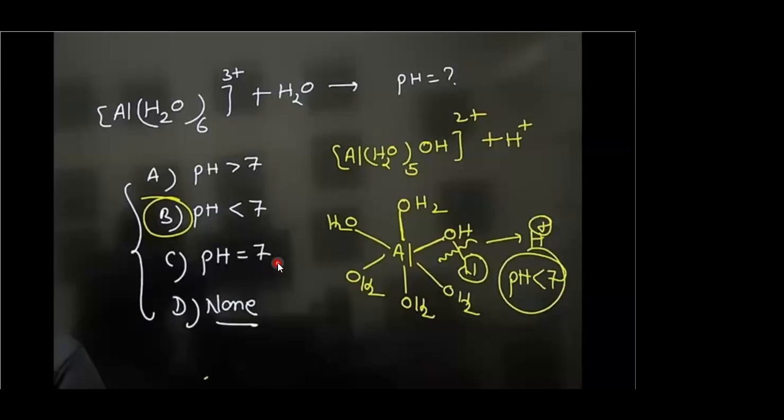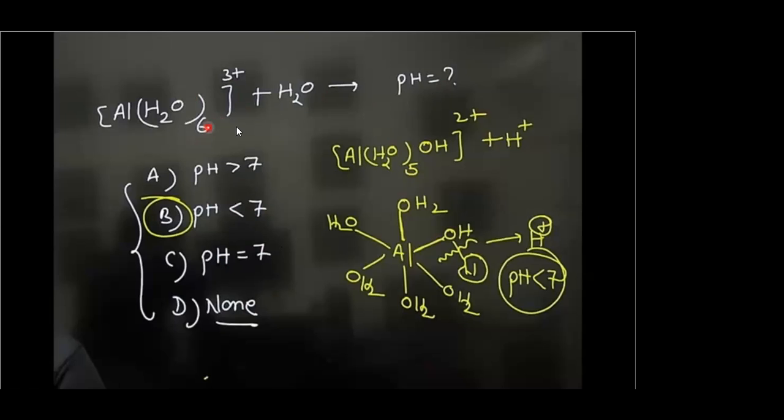Now, one question is there, a very important question. [Al(H2O)6]3+, this compound is a complex ion. Water is acting as ligand. This complex ion, when added to water, what will be the pH? Will the solution be acidic, or basic, or neutral, or none of these? The options are there. The answer is it will be acidic in nature. Less than 7 means it is acidic in nature.